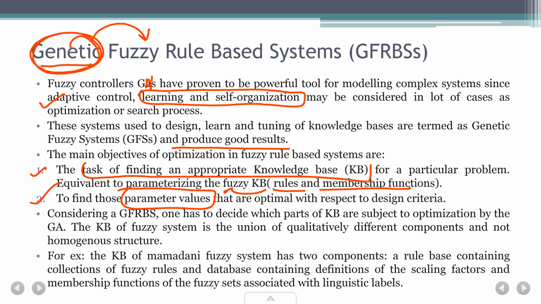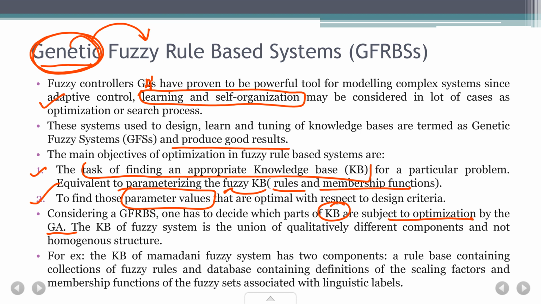Now, considering the GFRBS, that is your genetic fuzzy rule based system, one has to decide which part of the knowledge base is subject to optimization by GA. So we have to decide what part of the knowledge base, what rules or what membership functions, we should optimize in the GA. So the user has to design and think about it, right?